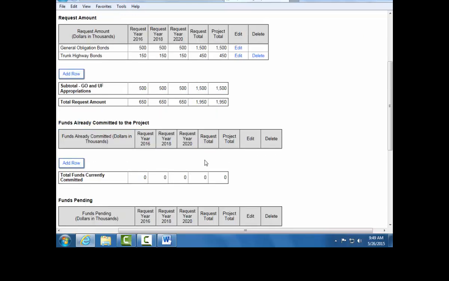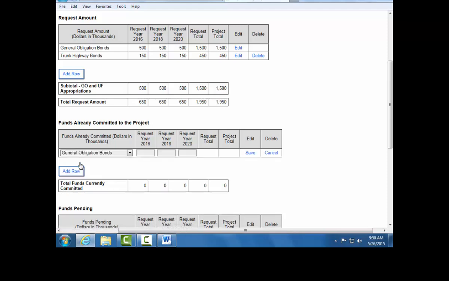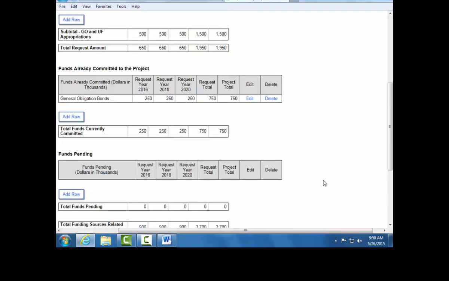Add all funds for prior and future years that are already committed to this project in the same manner. Click on Add a Row and enter your amount in thousands and select Save. The total funds currently committed field will automatically calculate. Enter any funds that have not yet been committed to the project on the Funds Pending table.